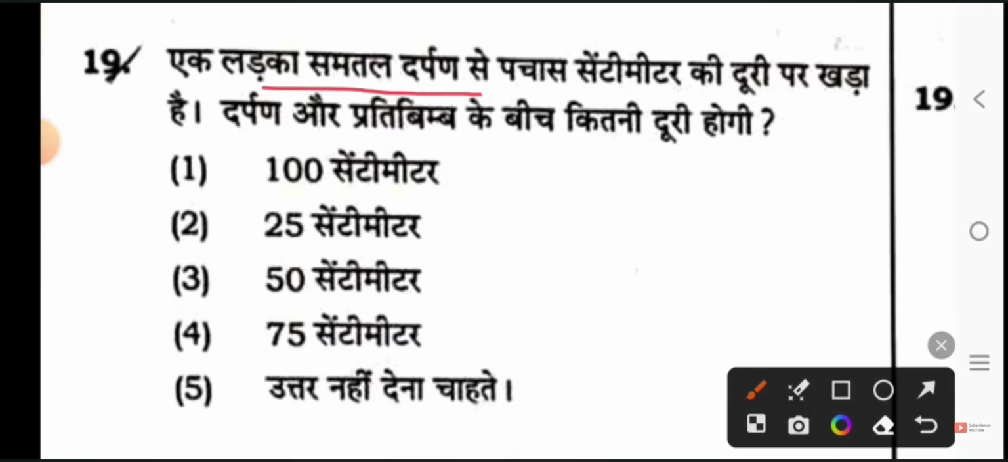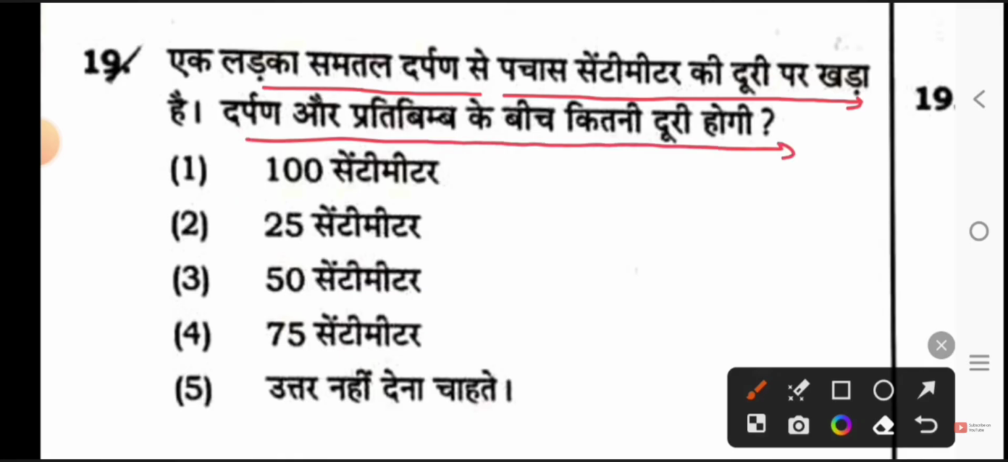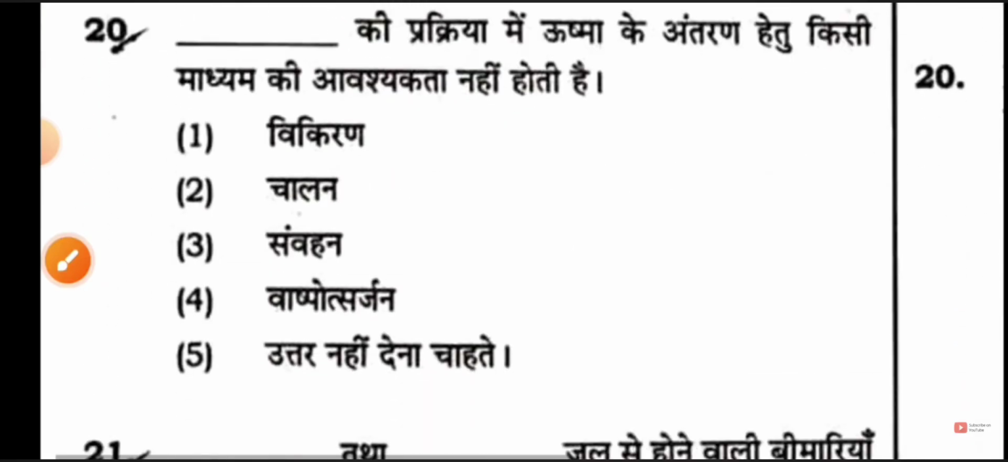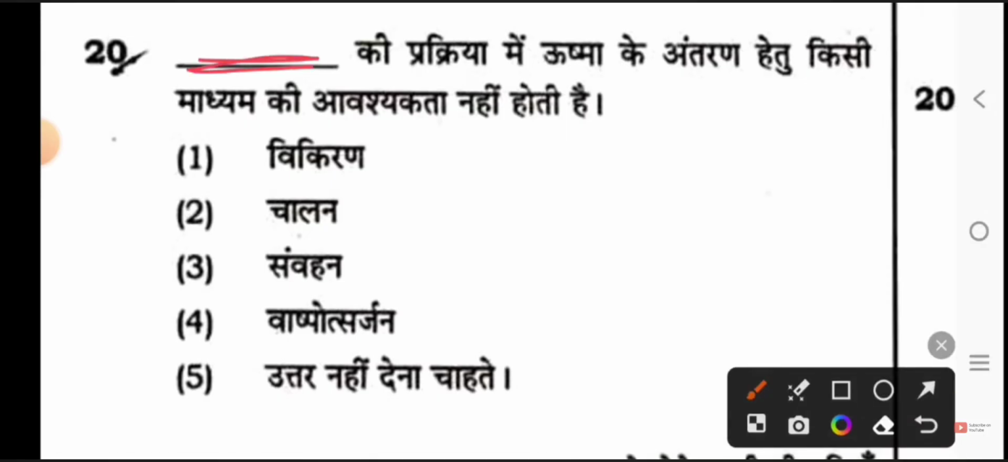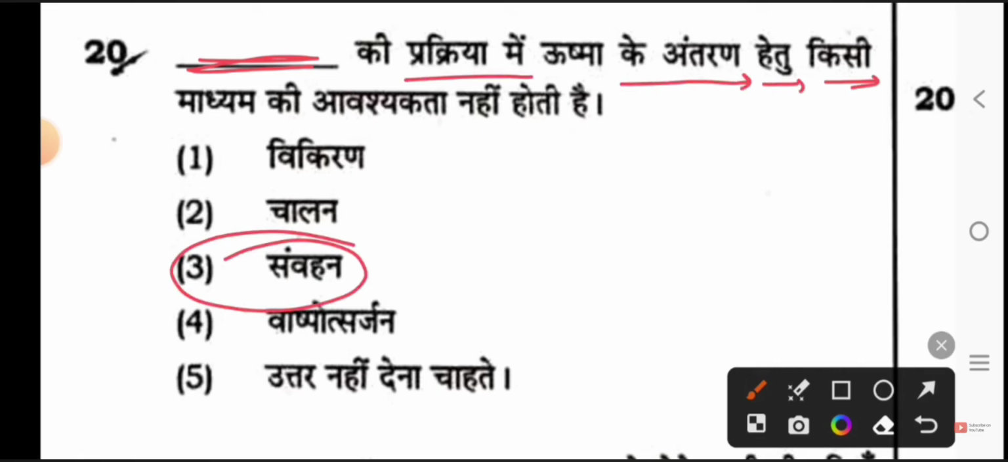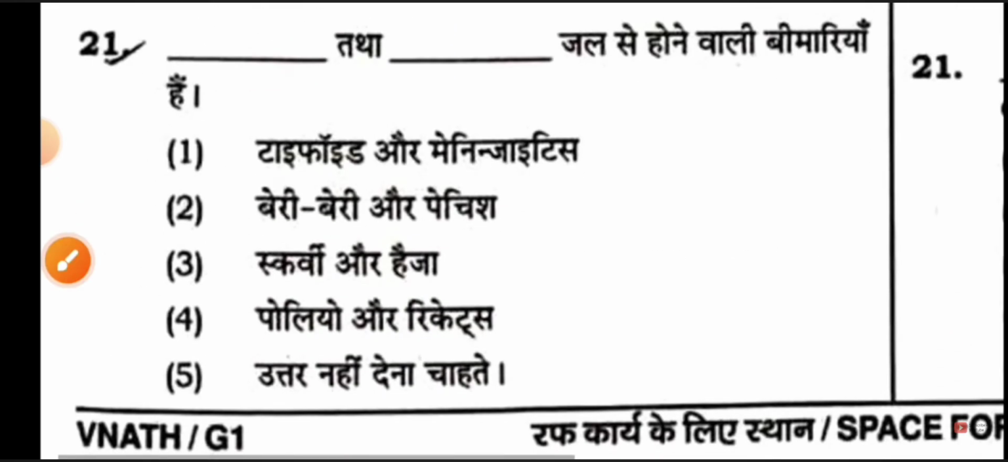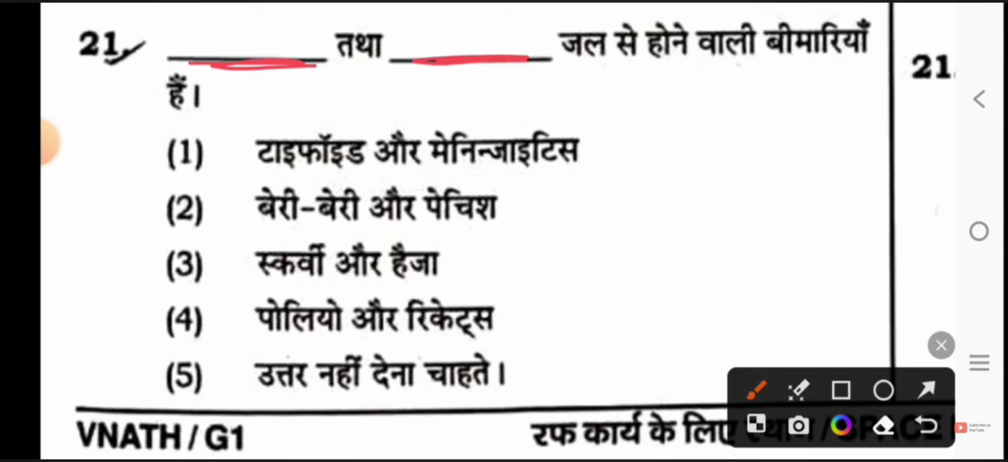Next, a boy is standing at a distance of 50 centimeters from a plane mirror. What will be the distance between the mirror and the image? Option 3 is 50 centimeters. Next, what will you fill in the blank here? Option 3, no medium is required for the transfer of heat in the process of convection. Next, look here, what will you fill in the blank here? Option A, typhoid and meningitis are waterborne diseases.